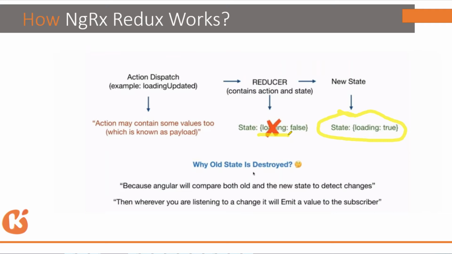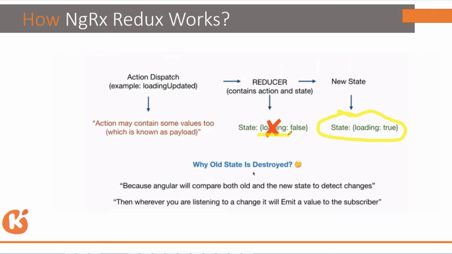There are different components who have subscribed to different values from the store. Maybe two of the components have subscribed to loading, three to the name, and two to the address. The store has to see to whom it needs to emit the change.